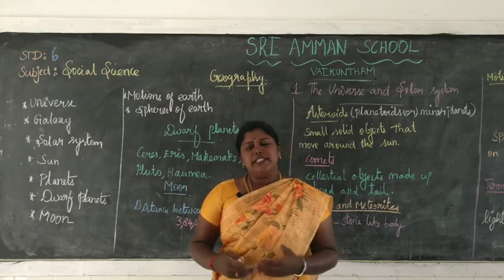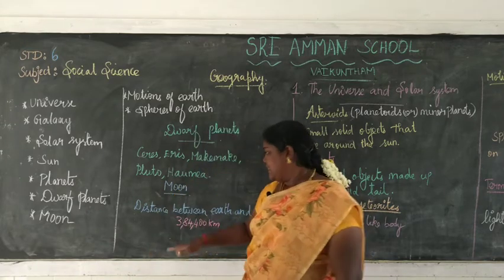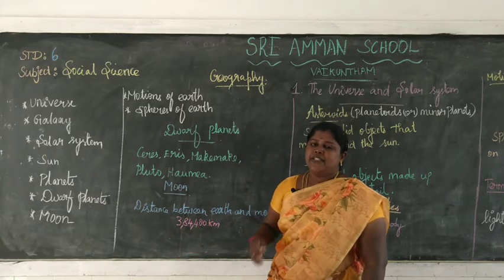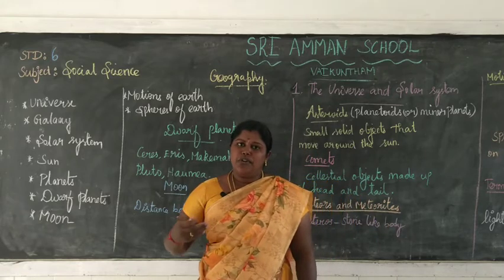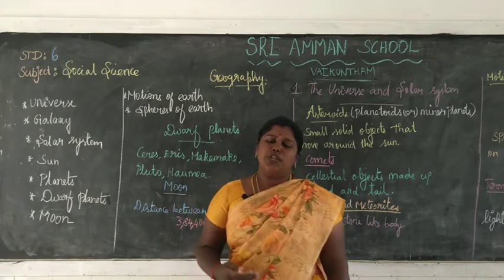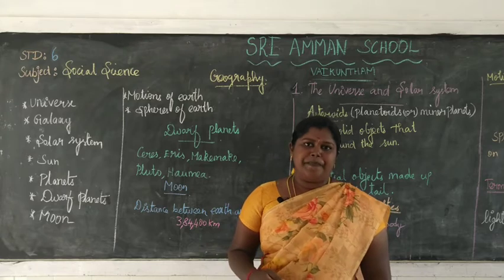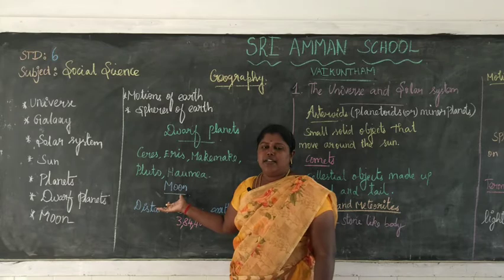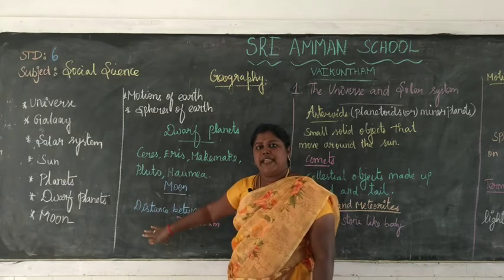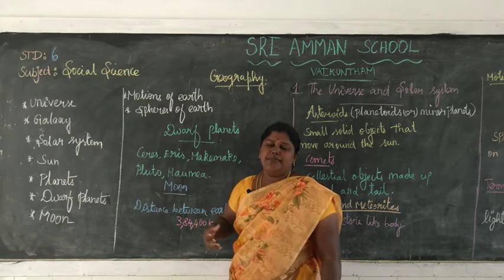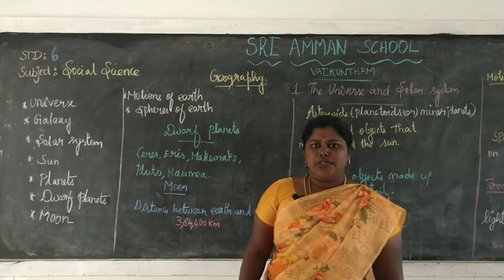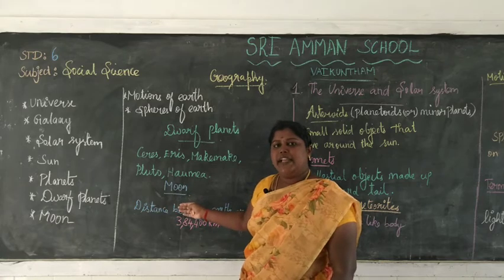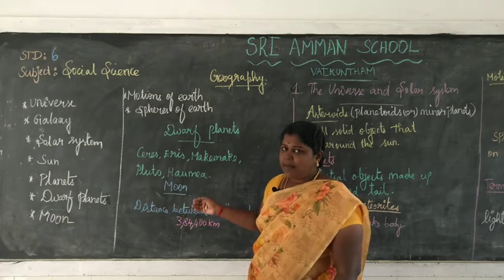The distance between the moon and our earth is 3,84,400 kilometers. The moon does not have an atmosphere. The surface of the moon is made up of craters. Craters mean the openings of volcanoes. So, the moon is a natural, celestial body which revolves around the planet.